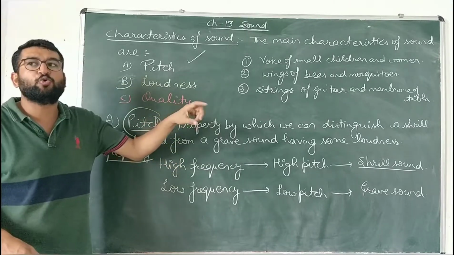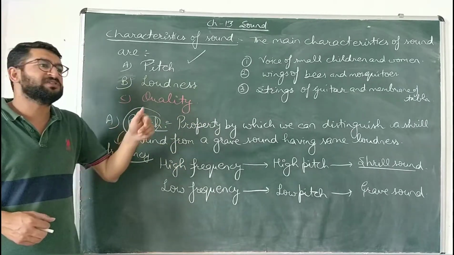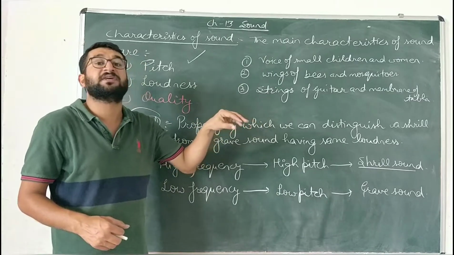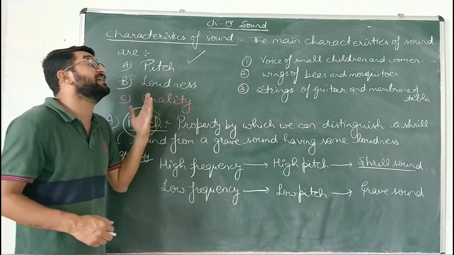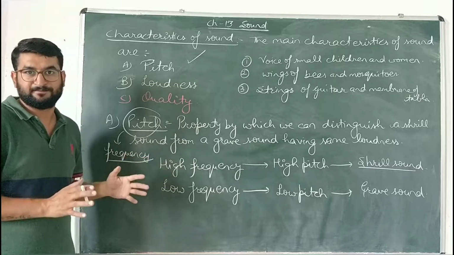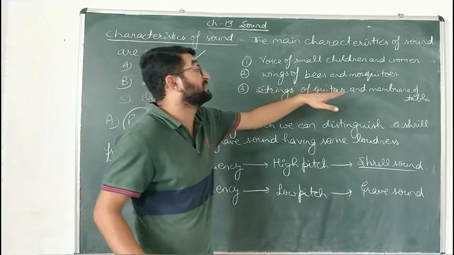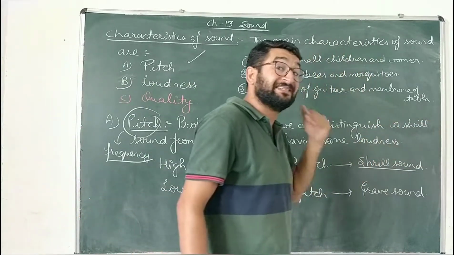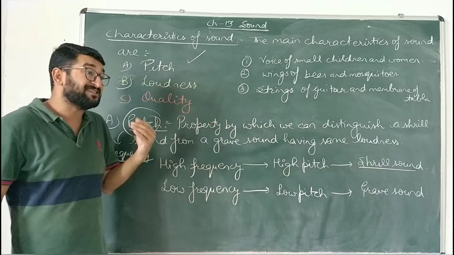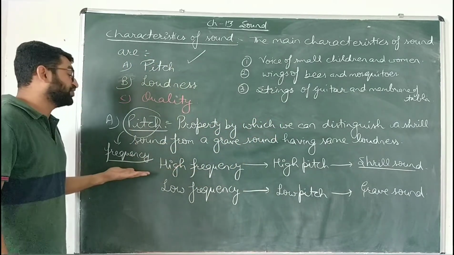There are certain screws at the end. The guitarist will set those strings so that the frequency of the guitar is maintained properly. So those strings, as well as the membrane of the tabla, are tightened by the screws. That tightening will lead to the change in frequency.